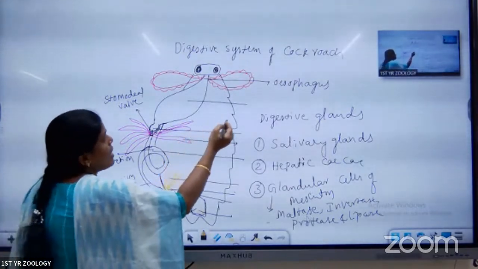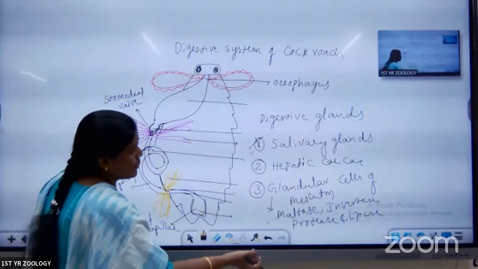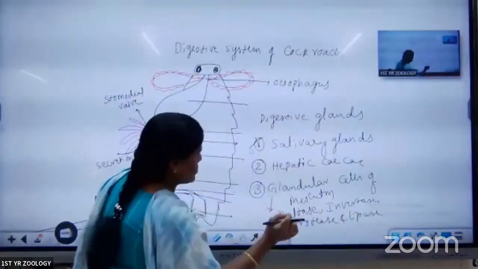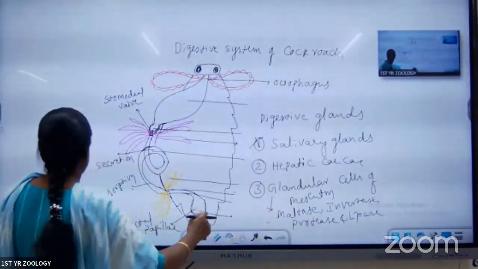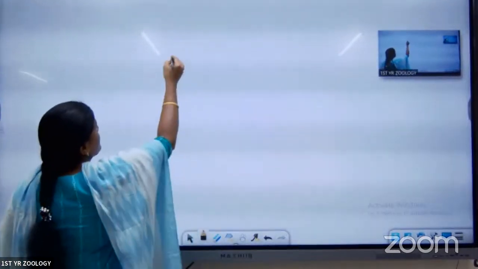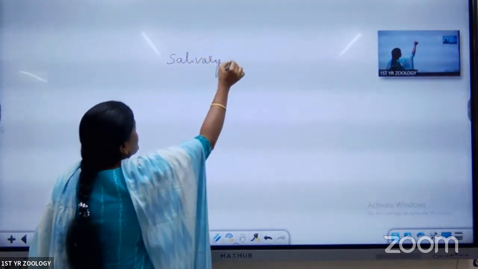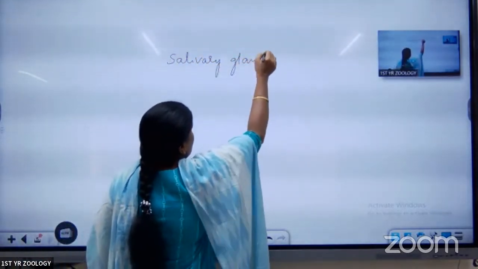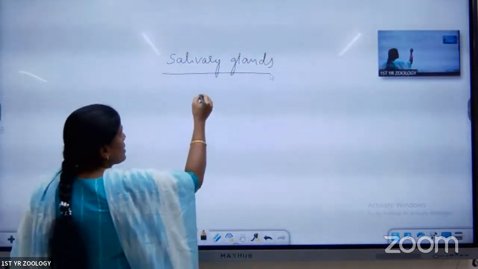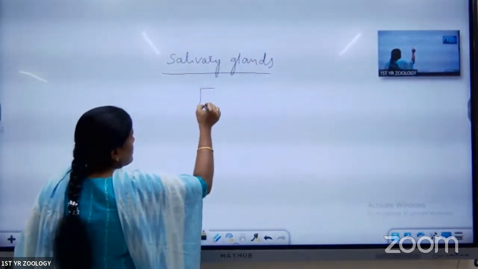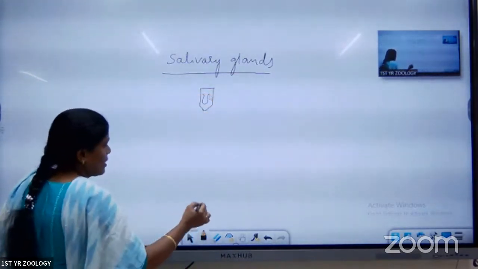Next, the last one, the salivary glands. I will draw the diagram and explain it. See this one. This is also important for the SAQ, not only the LAQ. The salivary glands are digestive glands. They are present on either side of the esophagus, as you can see in the diagram. They produce the saliva.